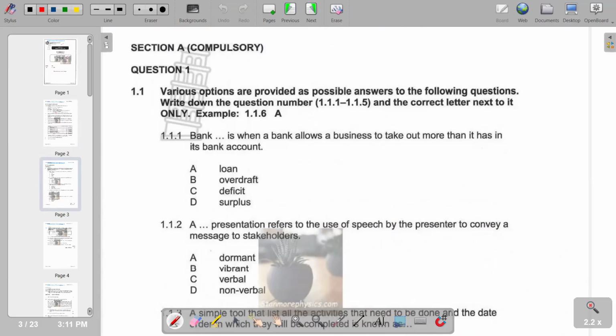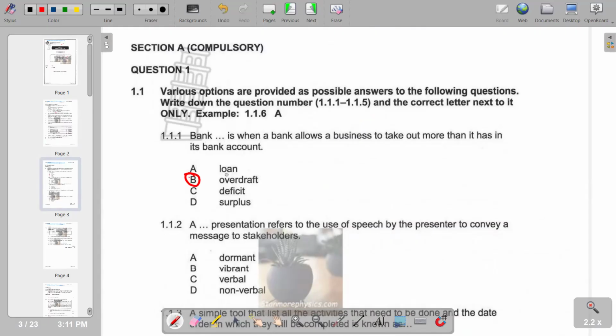The first question reads: a bank dash is when a bank allows a business to take out more than it has in its bank account. So when you are allowed to take more than what is in your bank account, we call it a bank overdraft. So we have overdraft, B.